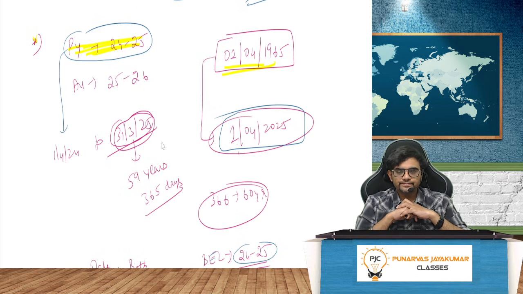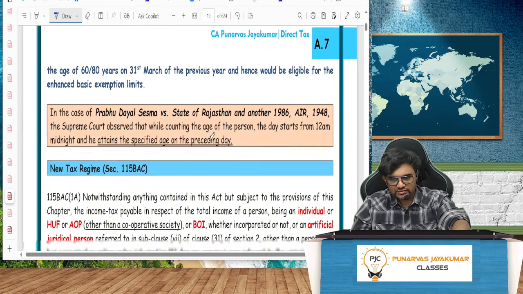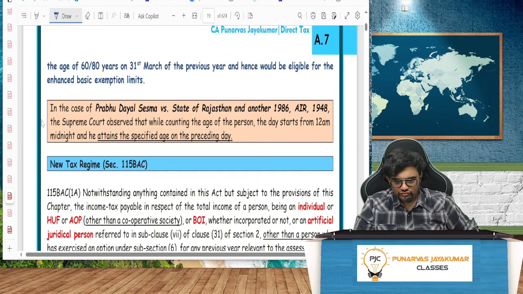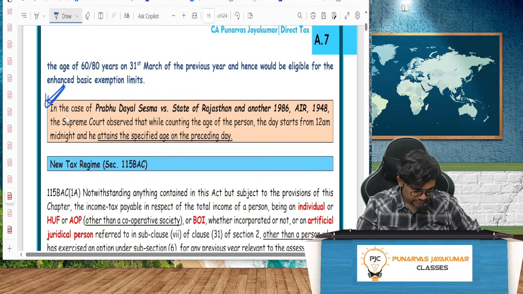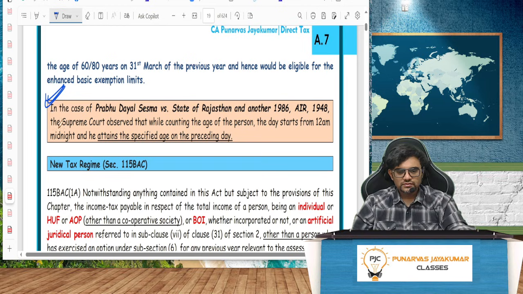Yes or no? Kindly read this decision here. A7. A7 guys, read. A7. Check out. Right? Understood? So when will you assume?